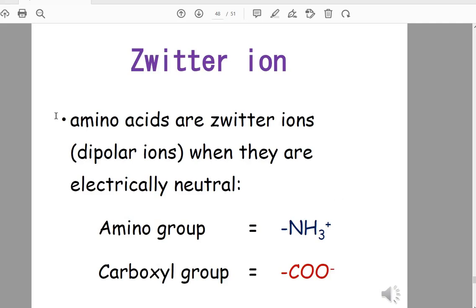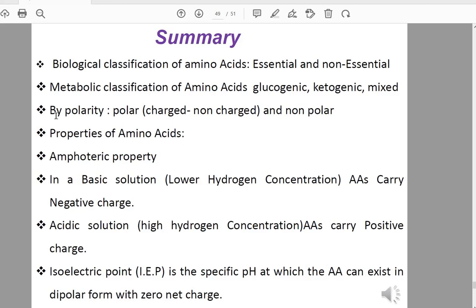In this condition, this amino acid is called Zwitterion or Zwitter. Zwitter is German, so it's called Zwitterion. What is the meaning of Zwitterions? They are dipolar ions, amino acids, when they are electrically neutral, having equal positive and negative charges. So it's called Zwitterions. In the isoelectric pH, this is the end of our lecture.